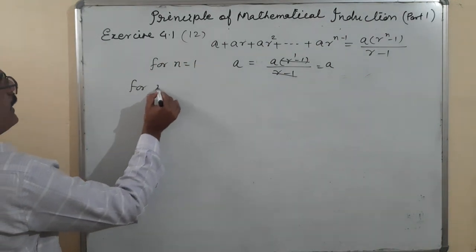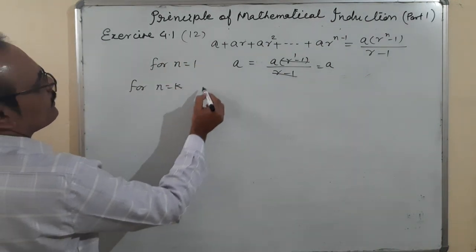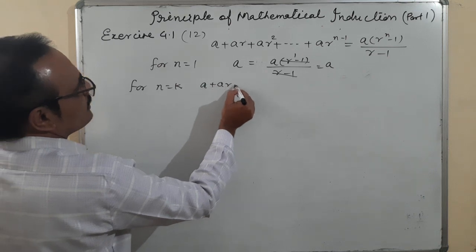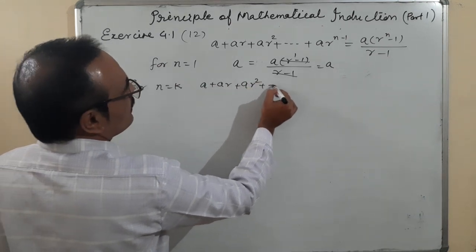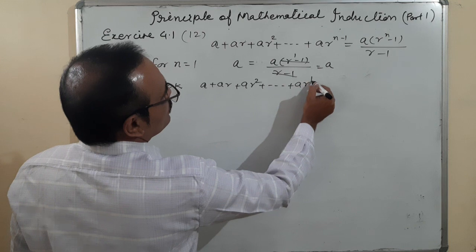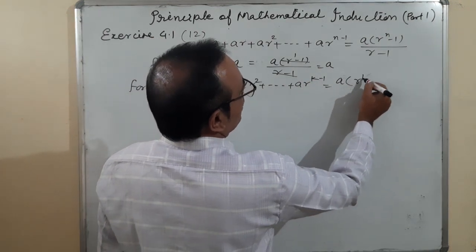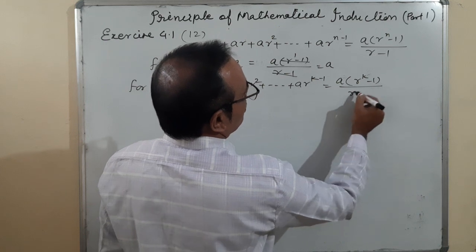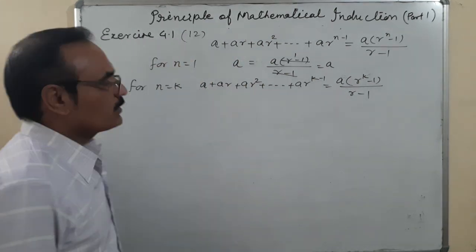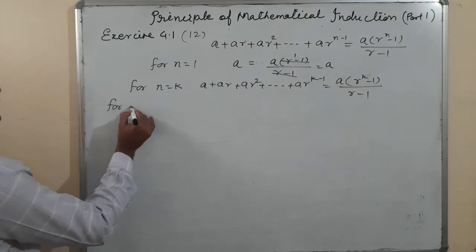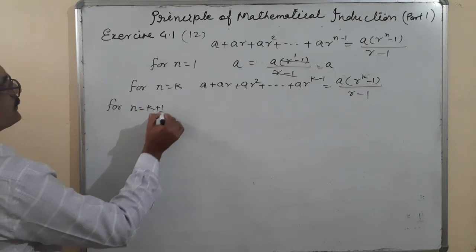Assume it is true for n is equal to k: A plus AR plus AR square plus ... plus AR to the power k minus 1 is equal to A times r to the power k minus 1 upon r minus 1. True up to here. Now for n is equal to k plus 1.